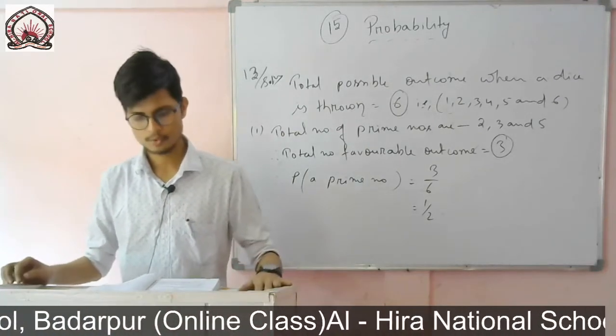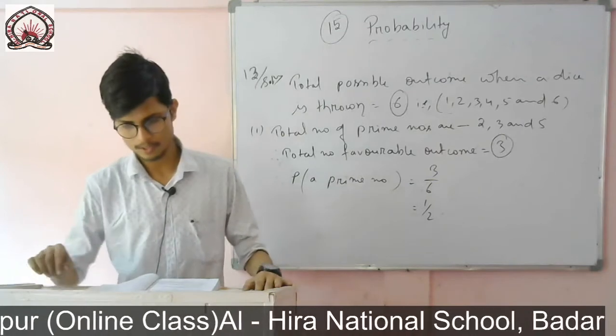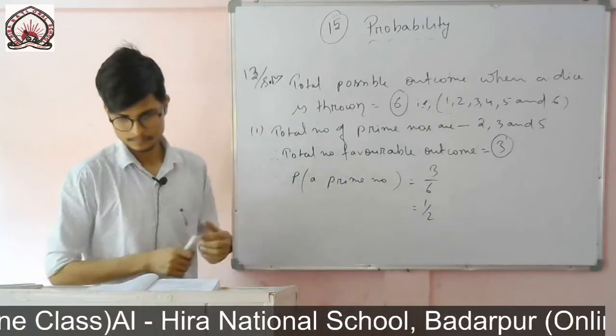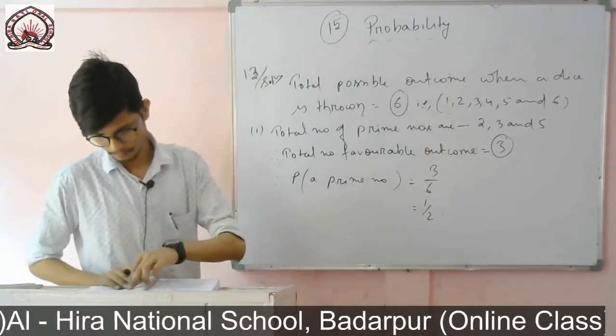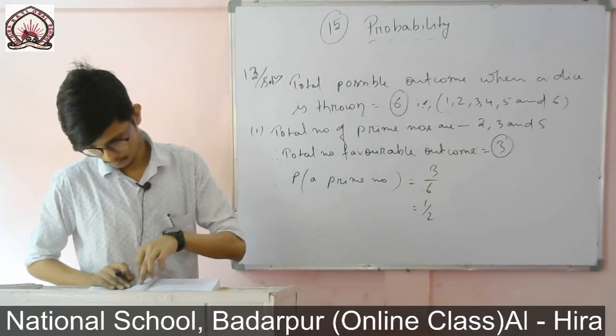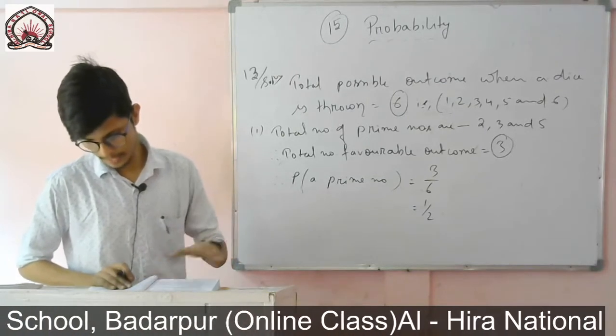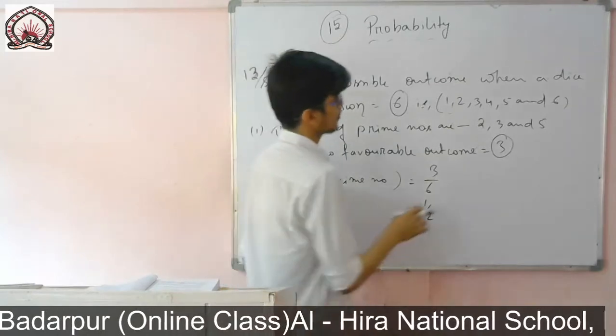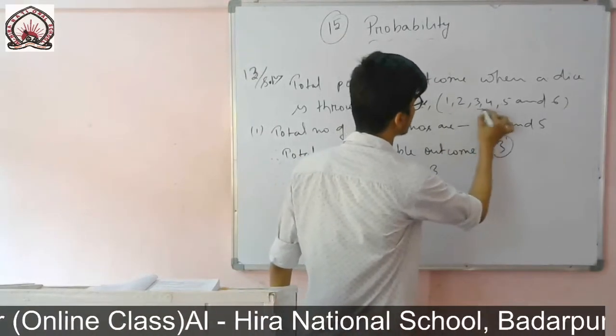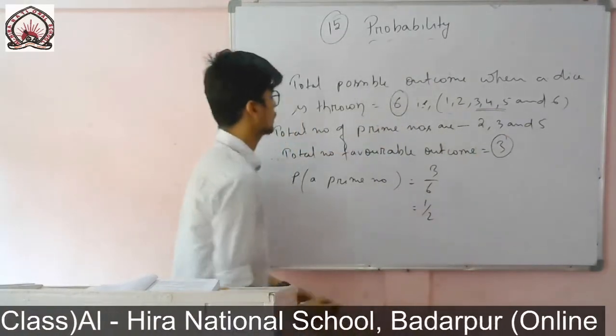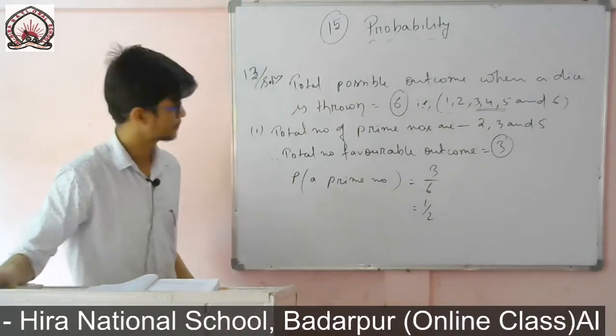Then Roman number 2, an odd number. So how many odd numbers are there? Sorry, a number lying between 2 and 6. So numbers lying between 2 and 6 are 3, 4 and 5.